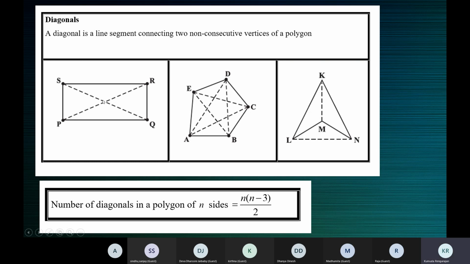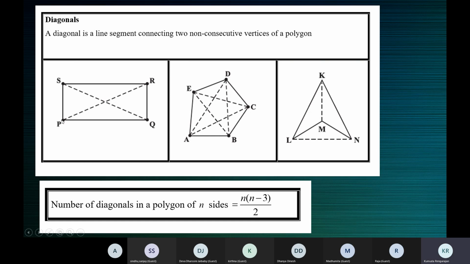In this case, PR is a diagonal of the rectangle PQRS. A diagonal is a line segment. It has a definite length. It's a line segment connecting two non-consecutive vertices of a polygon.